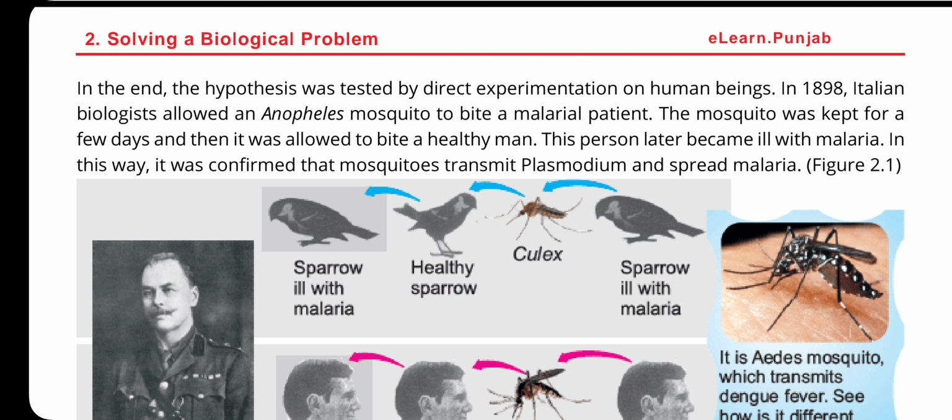In the end, this hypothesis was tested by direct experimentation on human beings. In 1898, Italian biologists allowed an Anopheles mosquito to bite a malarial patient. The mosquito was kept for a few days and then it was allowed to bite a healthy man. This person later became ill with malaria. In this way, it was confirmed that mosquitoes transmit plasmodium and spread malaria.